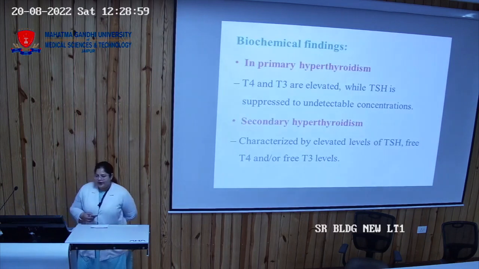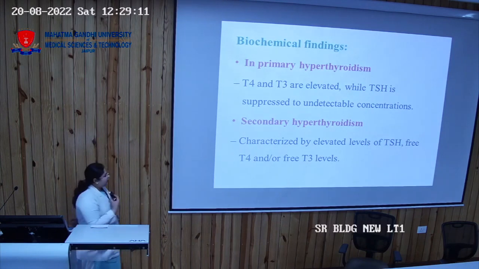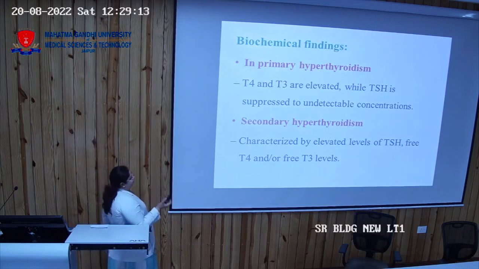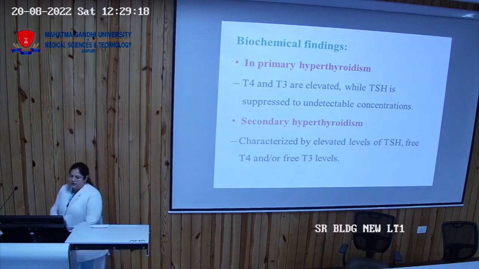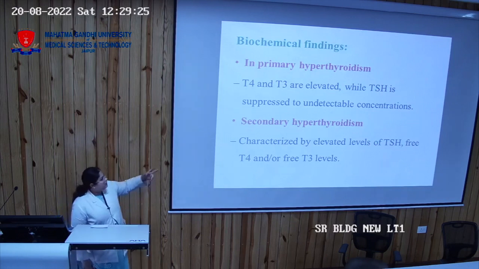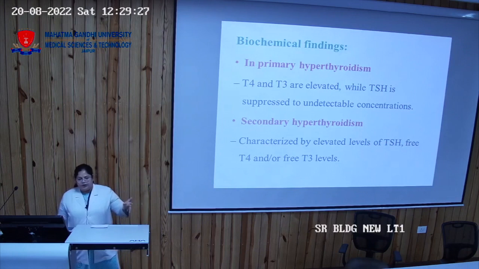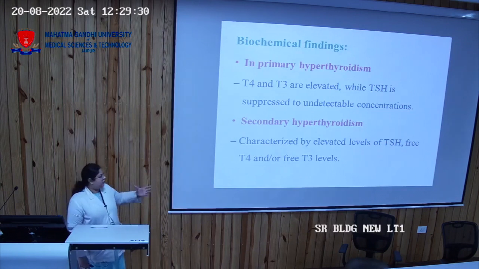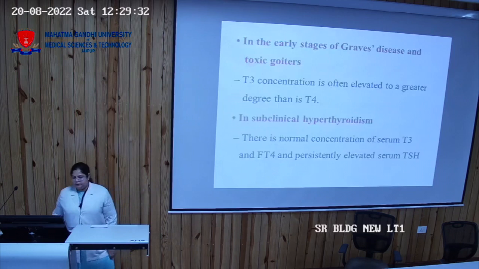So the biochemical finding in primary hyperthyroidism: T3, T4 levels are raised while TSH levels are suppressed. While in secondary, there is an increased level of TSH with free T3 and T4 levels. So all three levels are increased in secondary. So to differentiate primary and secondary, we can see the TSH. In primary, TSH level is suppressed, while in secondary, TSH level is elevated.